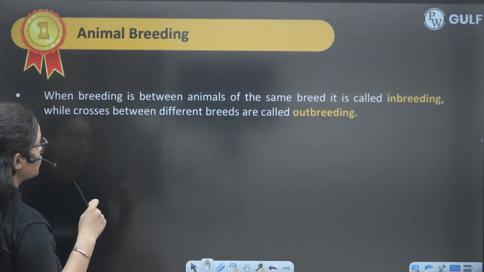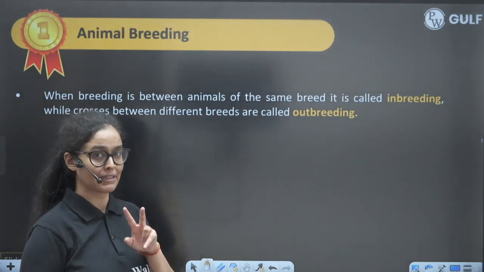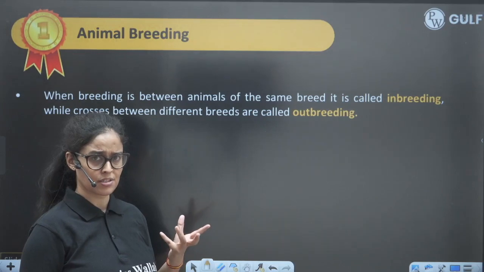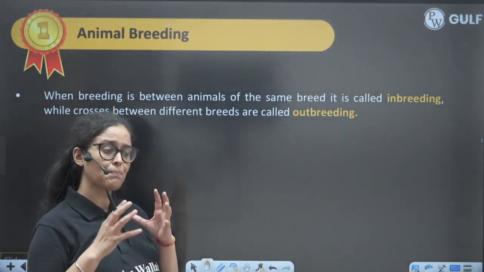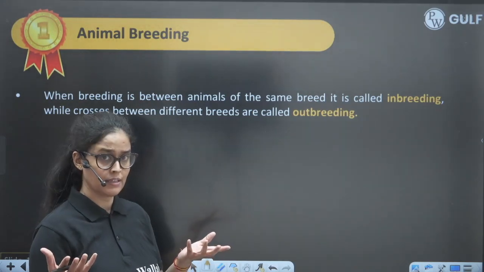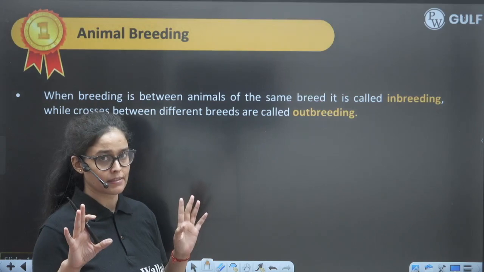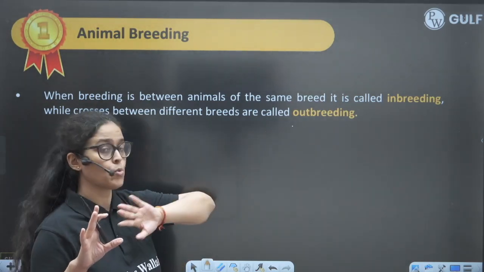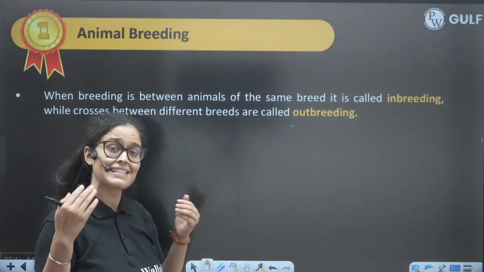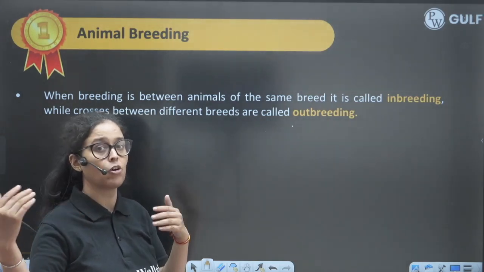So what are the animal breeding methods? Two animal breeding methods are there. One is inbreeding, one is outbreeding. As the name suggests, inbreeding means we are breeding animals which have common ancestry for 4 to 6 generations, with common parents. And outbreeding means we are breeding animals which have different ancestry, or don't have common ancestry, or can even be of different species.